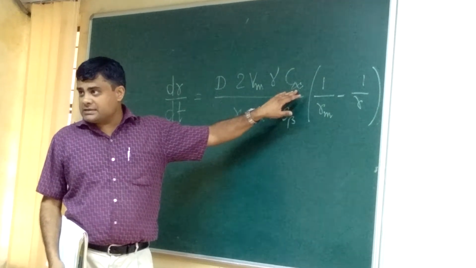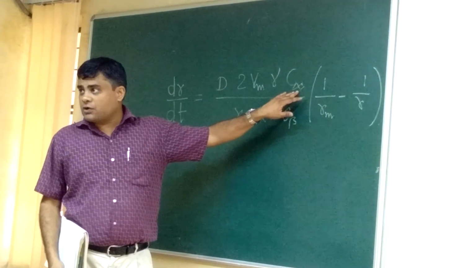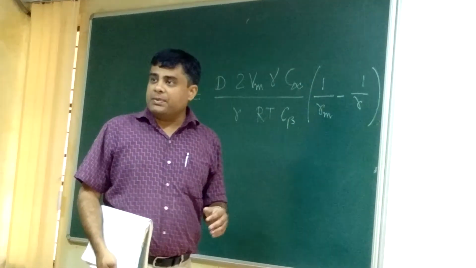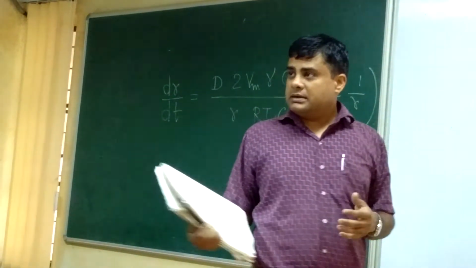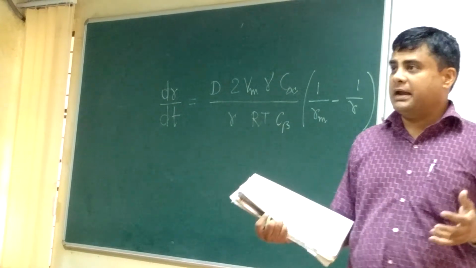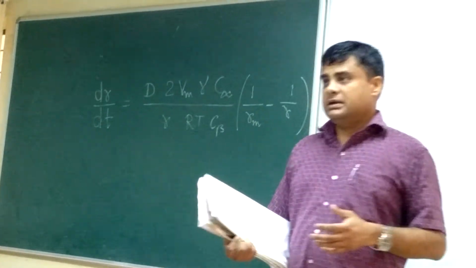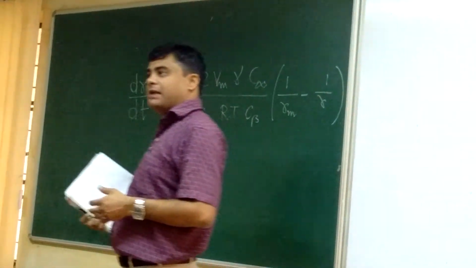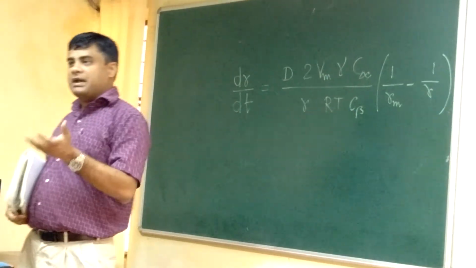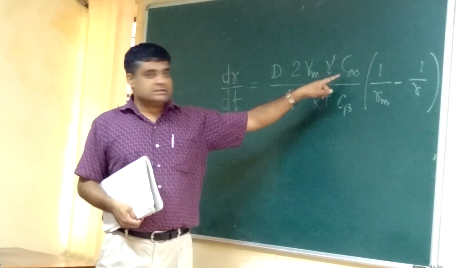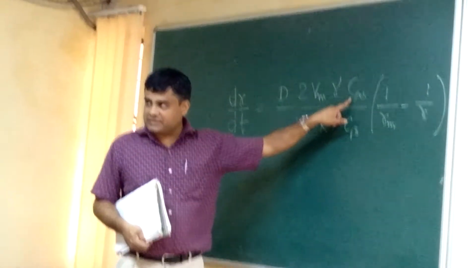C infinity is the composition of the matrix in equilibrium with a very large precipitate, of infinite radius of curvature or almost zero curvature. For a flat precipitate, C infinity can be taken as the C equilibrium value given by the phase diagram.